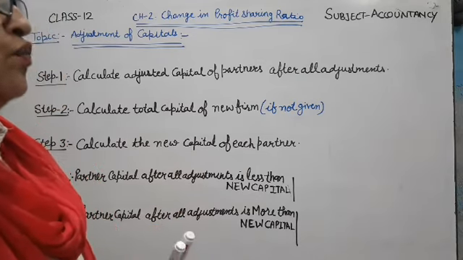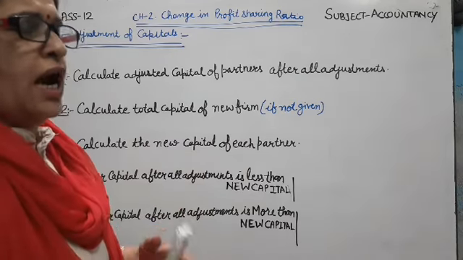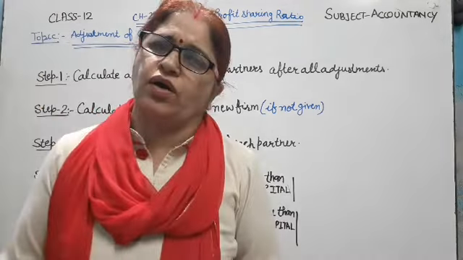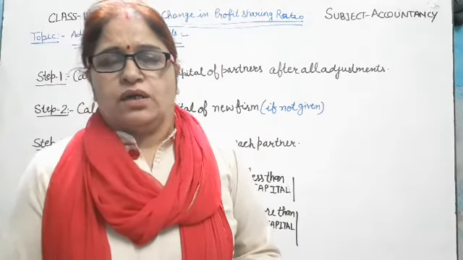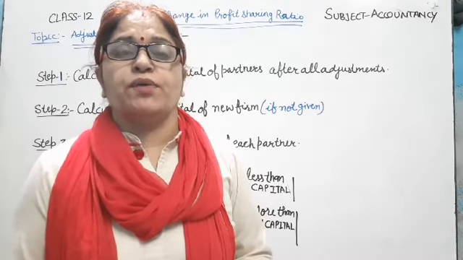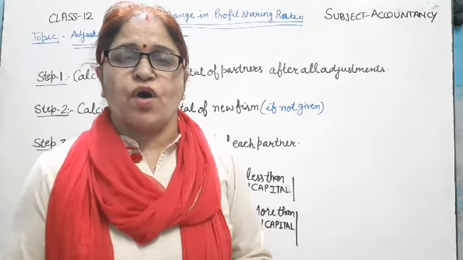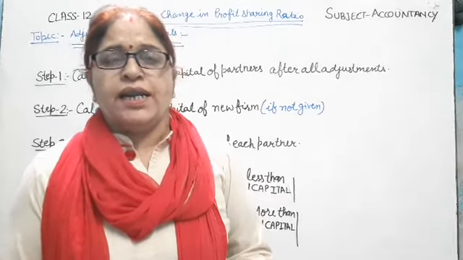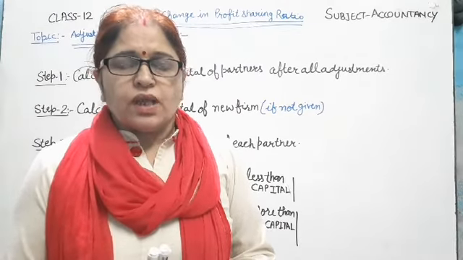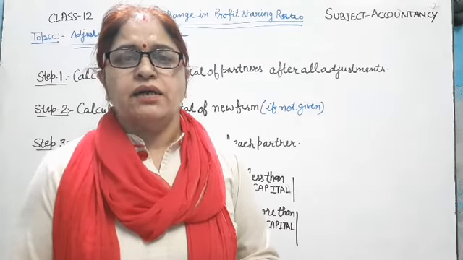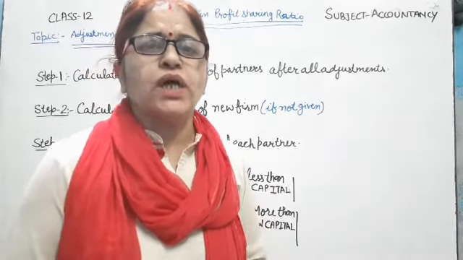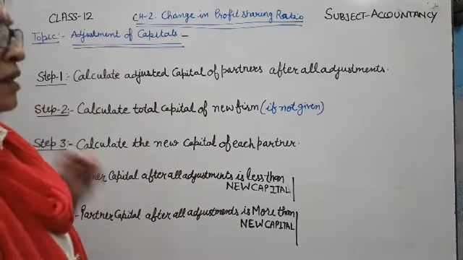Second step, you find the valuation of goodwill. After that, accounting treatment of goodwill. How can we do the accounting treatment of goodwill? After that we will do the accounting treatment of reserve, accumulated profits and accumulated losses. Next adjustment is done about revaluation of assets and liabilities, and in the last now we will do the adjustment of capital.